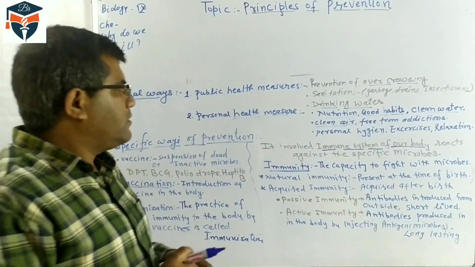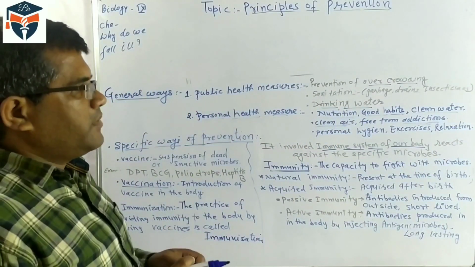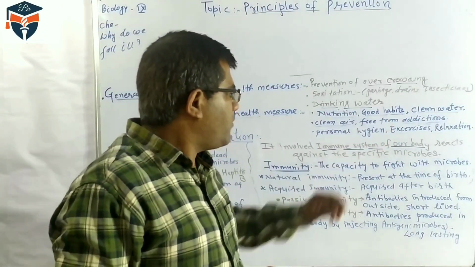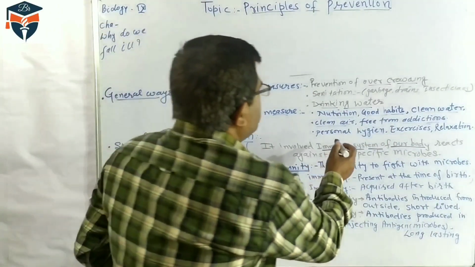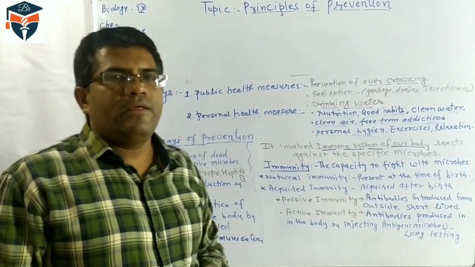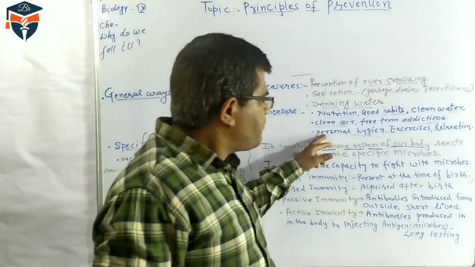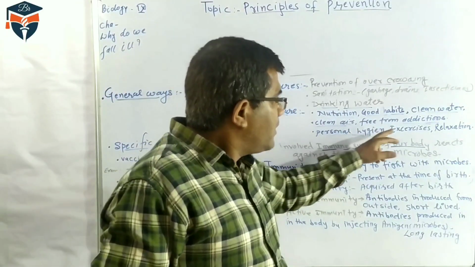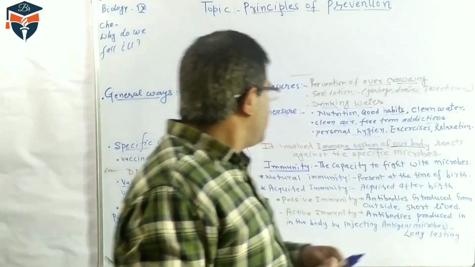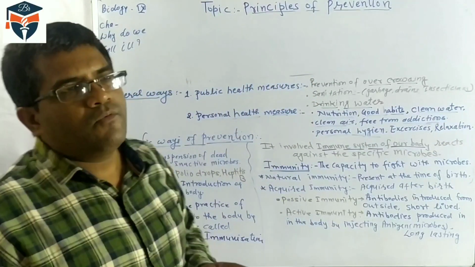We should stay free from addiction, any kind of drugs, any type of narcotic substances to be avoided. And we have to keep personal hygiene. Personal hygiene means regular bathing, cleaning, washing, wearing clean clothes, cutting nails properly, and exercise. Regular exercise is very important for personal health, and rest from work also.